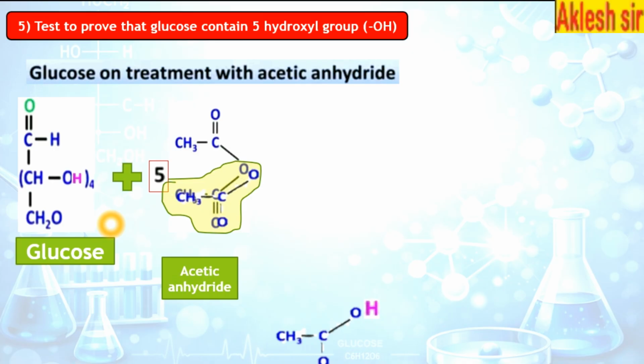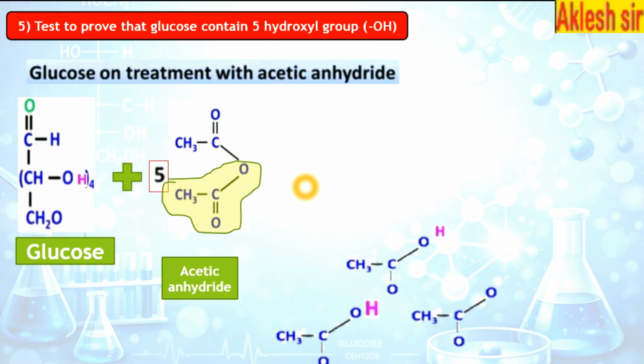Like that, for the second molecule, here the hydrogen is removed from the CH-OH. One hydrogen is removed to form a second molecule of acetic acid. Like that, for the third molecule of acetate ion, hydrogen is removed and acetic acid is formed. Another molecule of acetate ion, hydrogen is removed to form acetic acid, and a last molecule of acetate ion and one hydrogen atom.